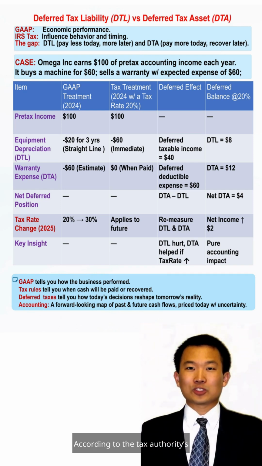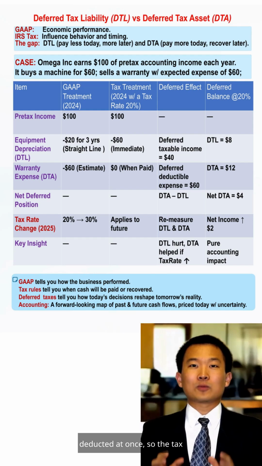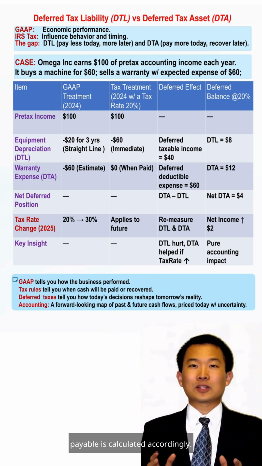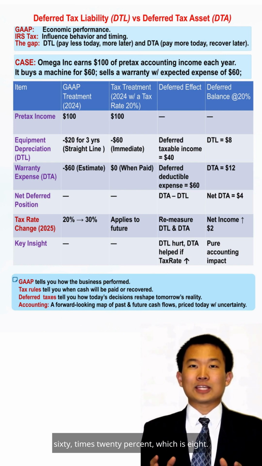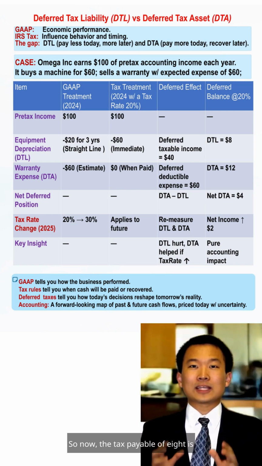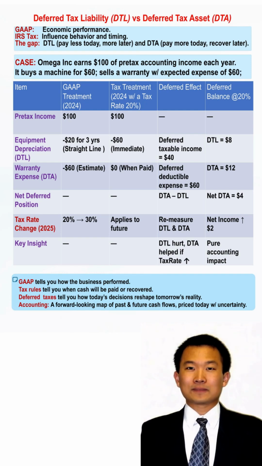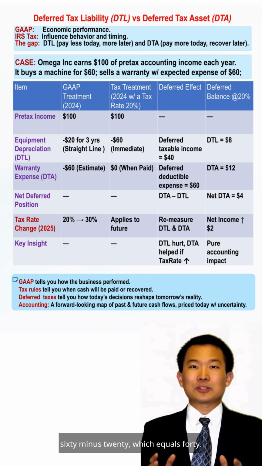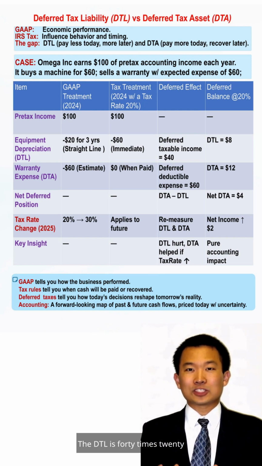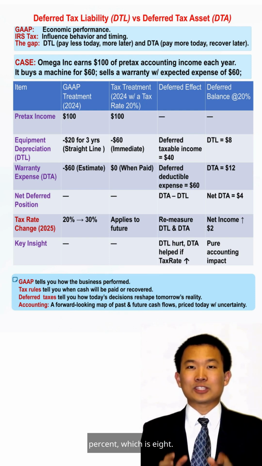According to the tax authority's rules, the entire 60 can be deducted at once, so the tax payable is calculated accordingly. That equals 100 minus 60 times 20%, which is 8. So now the tax payable of 8 is less than the GAAP income tax. This creates a deferred tax liability. The deferred taxable income is 60 minus 20, which equals 40. The DTL is 40 times 20%, which is 8.